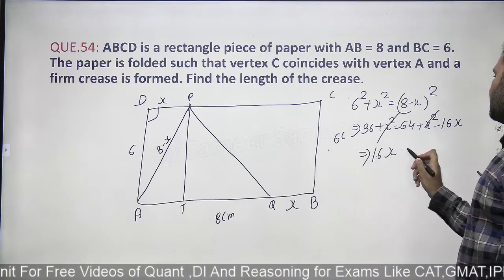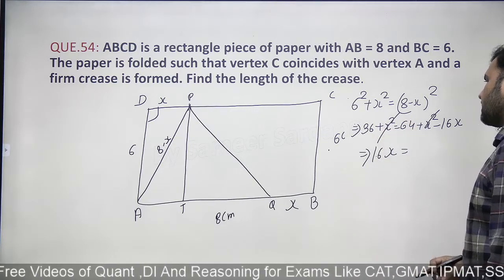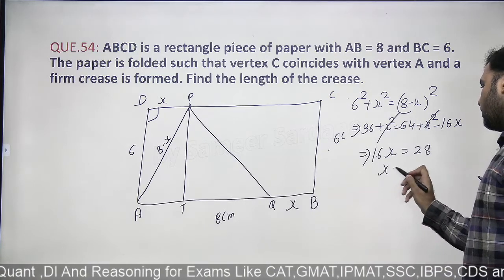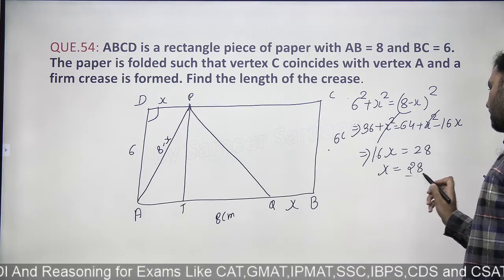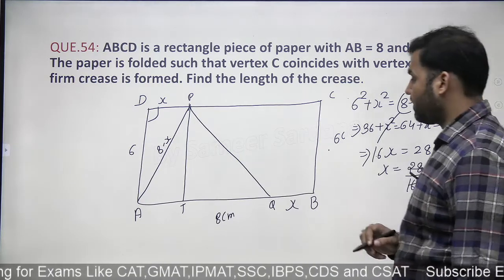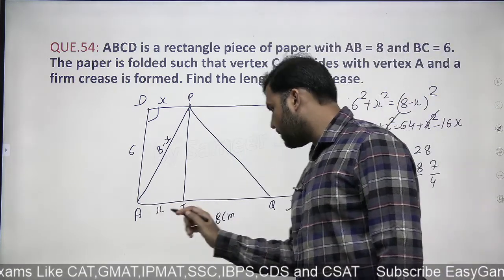16x will be equal to 36 minus 64, minus 36 would be 28. The length of x will be 28 upon 60, that is 7. X is 7 by 4. Now this is also X, this is also X.